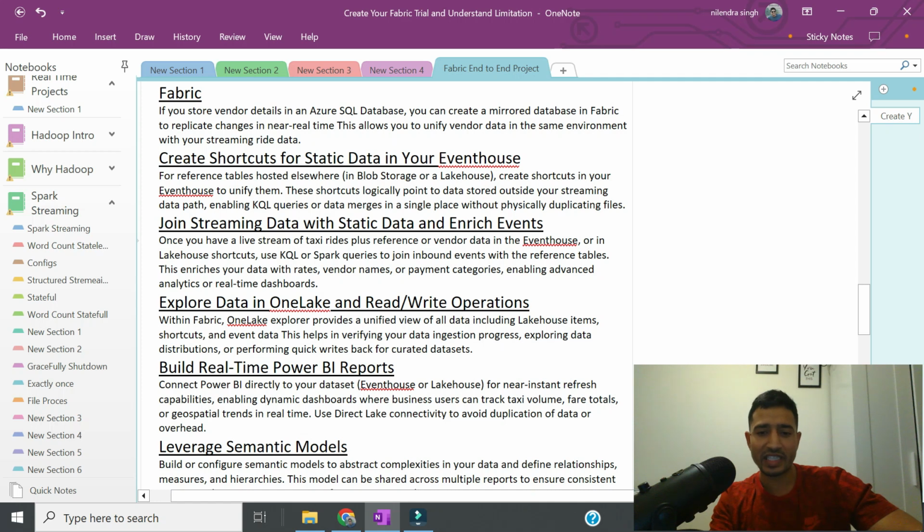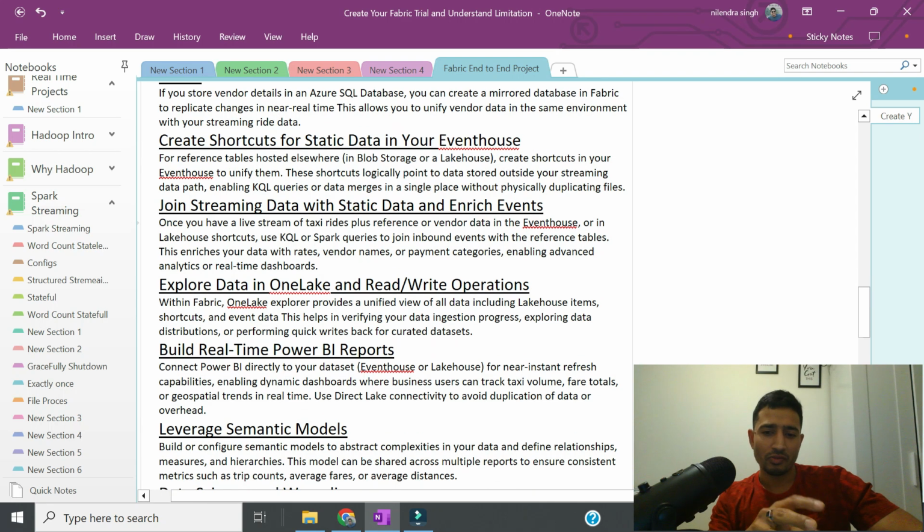We will be building real-time dashboards with near instant refresh, and this will enable dynamic dashboards for the business. For example, taxi volume, fare totals, and even what we call real-time geospatial tracking.